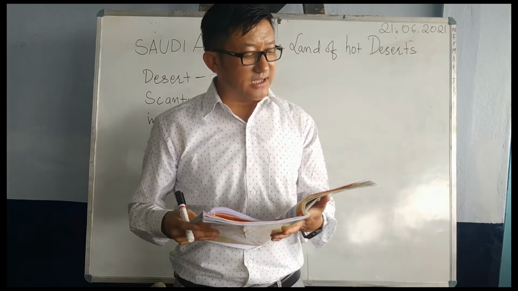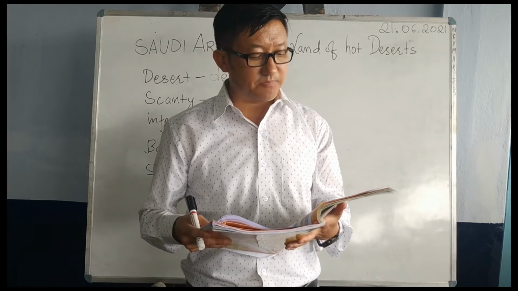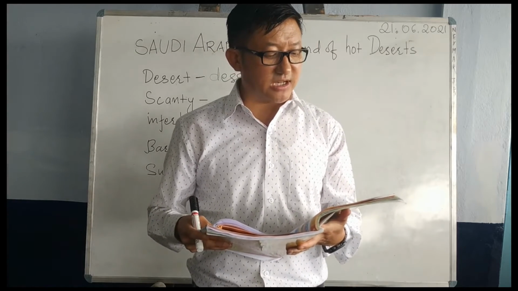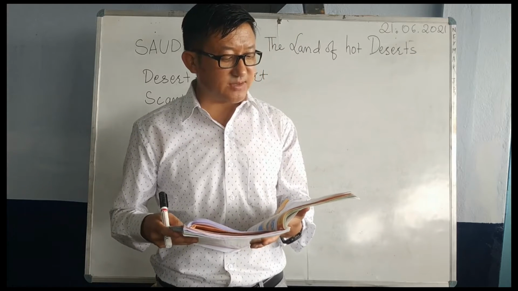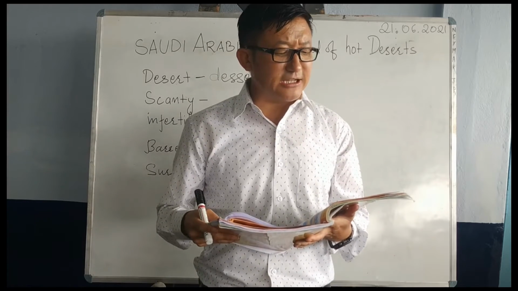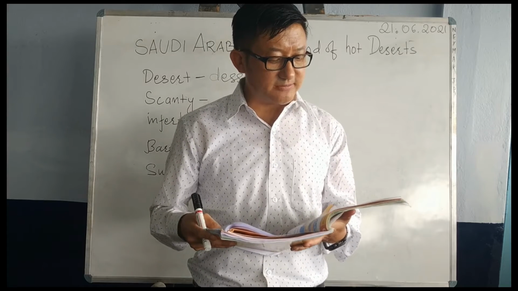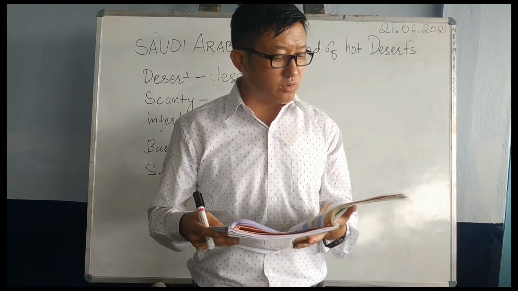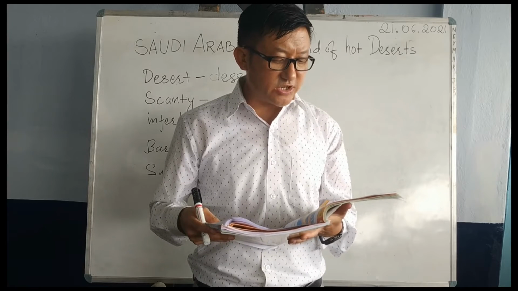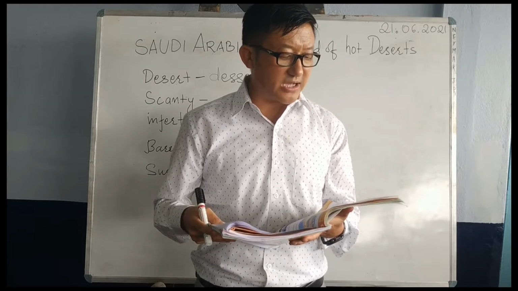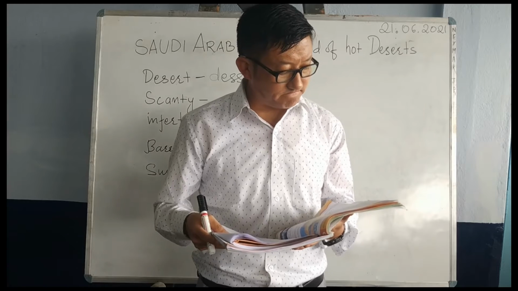The rainfall in this region is scanty. It receives an average rainfall of less than 25 centimeters annually. It is an infertile region and little vegetation grows here. It may be hot or cold, but remains very dry and almost barren throughout the year.